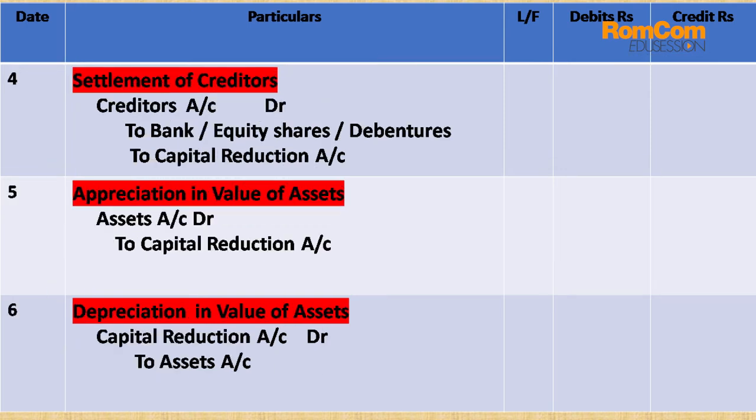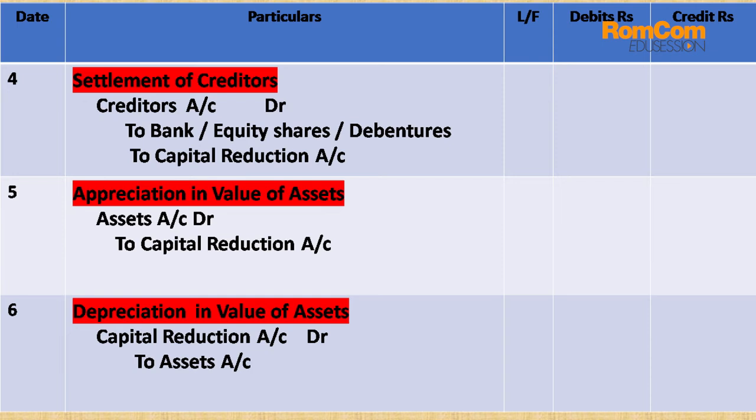Entry number four, settlement of creditors. So entry will be creditors account debit to bank, to equity shares, to debentures. So I have written to bank, to equity shares, to debentures, but while solving, if the settlement relates with equity, then we will be writing equity share. If the settlement relates with debentures, then we'll be writing debentures, or if it is paid by cash, then we'll be writing cash. So that is also the point.